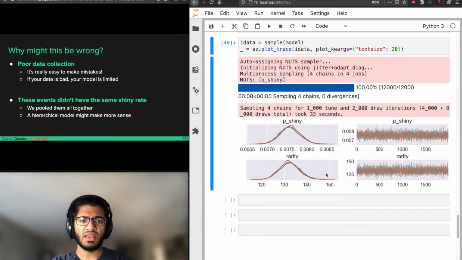If your data is bad, your model is going to be limited by your data. That's a fundamental fact about Bayesian inference. It's a fundamental fact about statistics. We can only make conclusions as good as our data is.